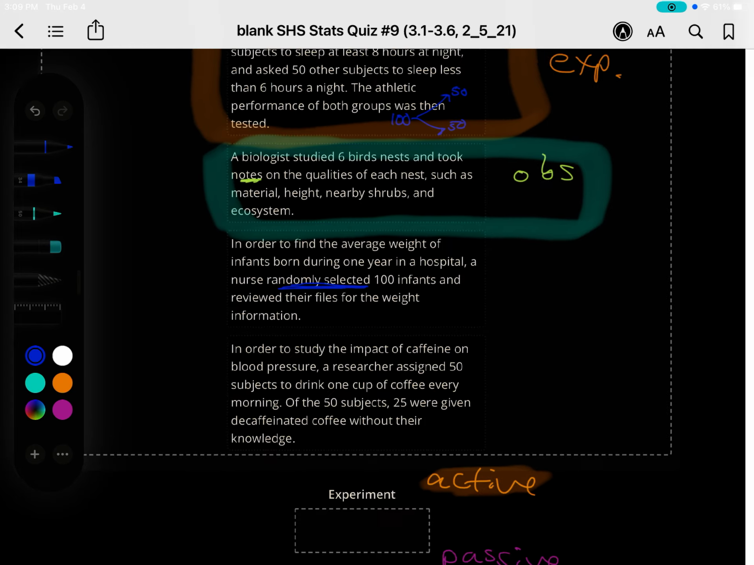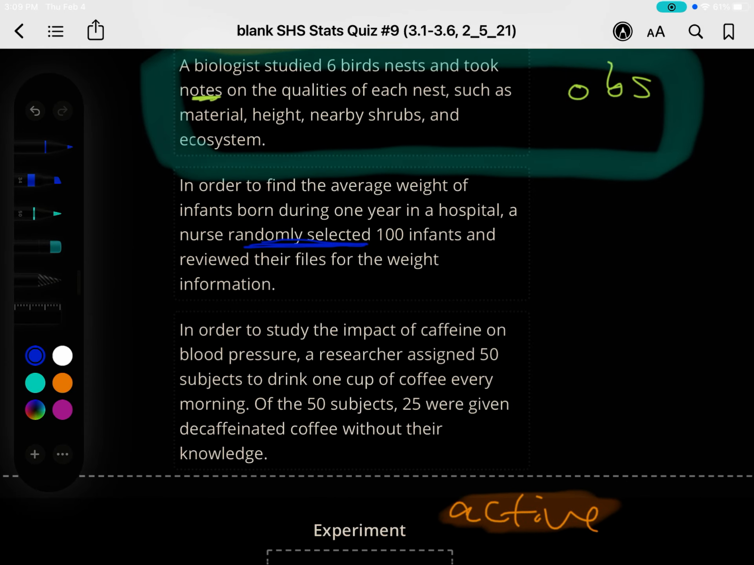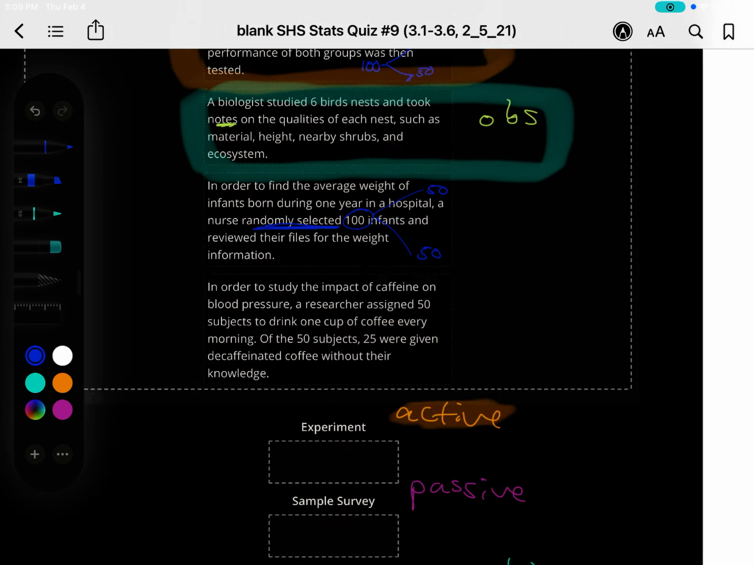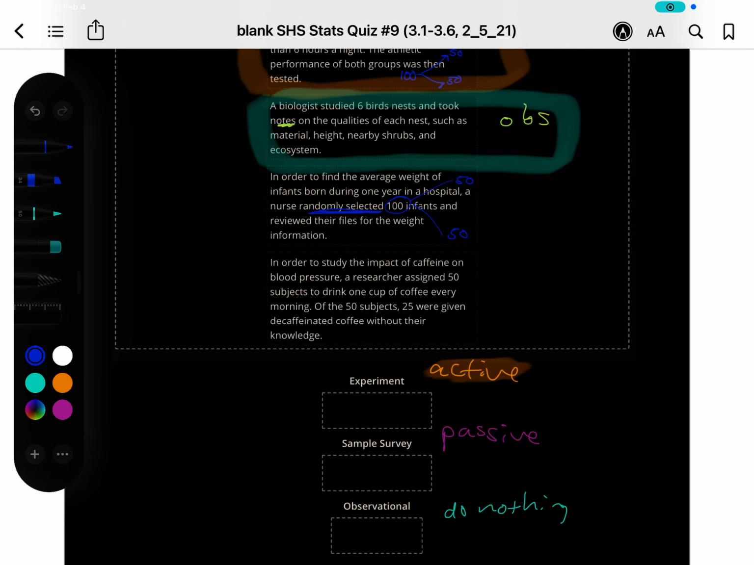I'm stuck between experiment and a survey. Okay, in an experiment, you might take the 100 infants and again splitting them up, 50 are going under natural sunlight of the window and 50 are staying underneath the LED fluorescent lights in the hospital. Okay, that would be an experiment. So this one, it doesn't tell us the words, but they're actually sending out a survey. They're sending out a survey to other nurses to review their files for weight information. So this would be a sample survey.